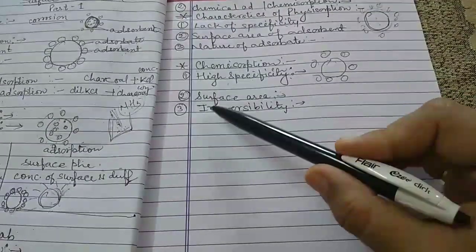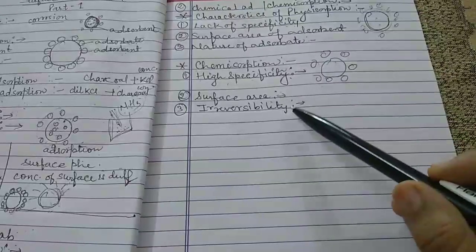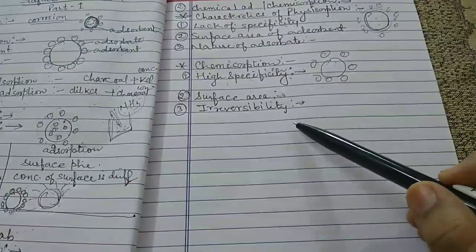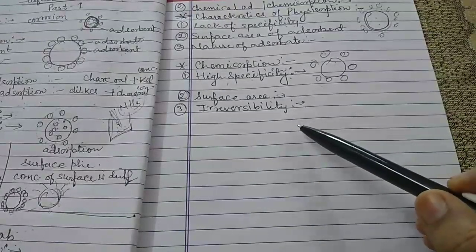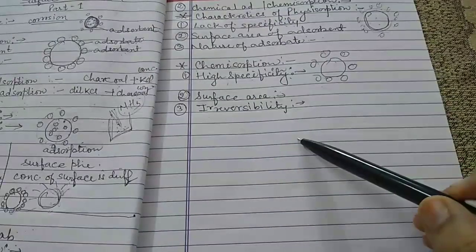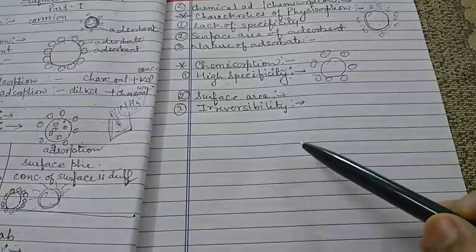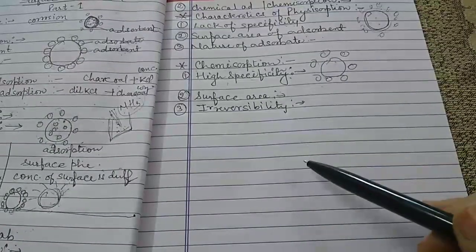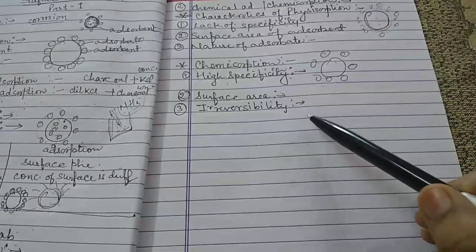Now the basic thing is irreversibility, and why it possesses irreversibility, because we know that in case of chemisorption there is a formation of a chemical bond. The chemical bond is always formed between the adsorbate and the adsorbent. So if there is a formation of a chemical compound, it means it possesses an irreversible nature, and that property is known as irreversibility.